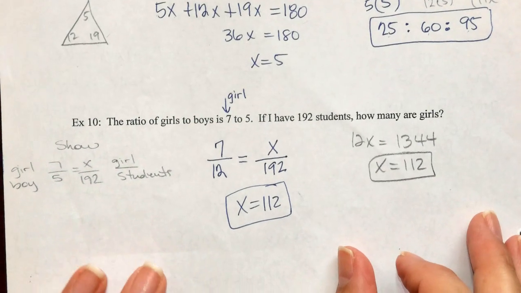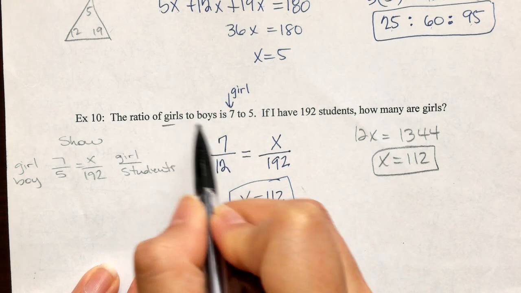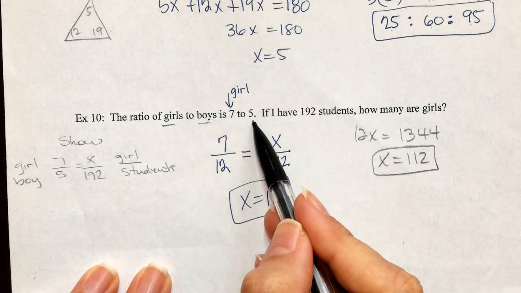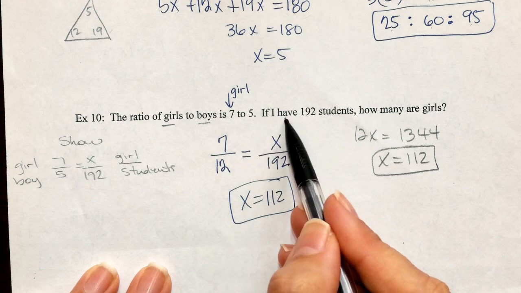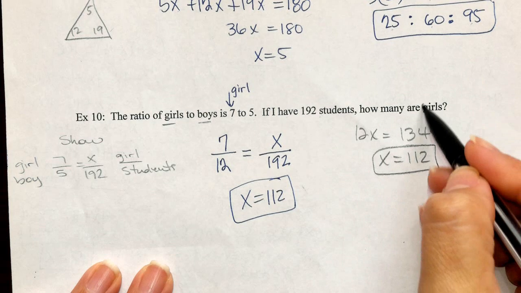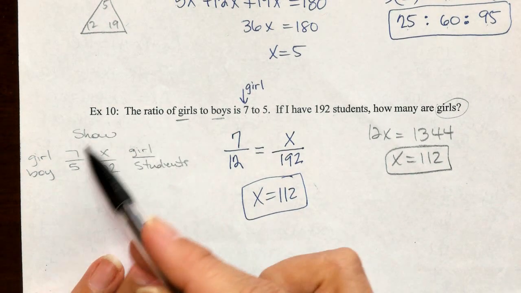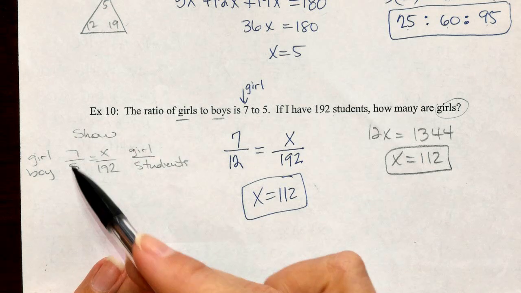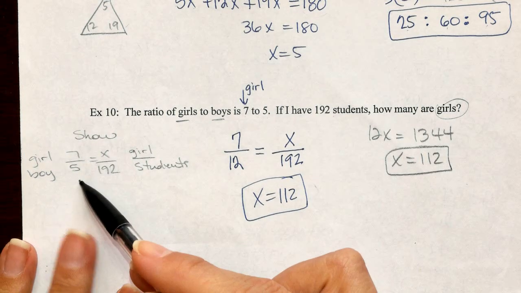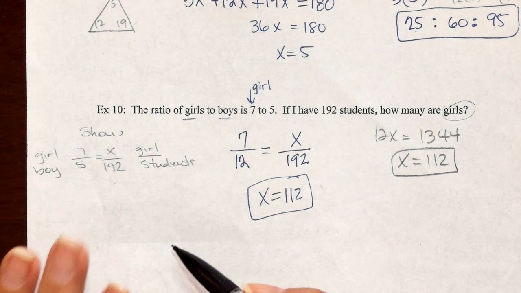Now let's look at the last one. The ratio of girls to boys is 7 to 5. So if I have 192 students, how many of them are girls? Okay, now this is what most students will do right here. They will put the 7 over 5 is equal to x over 192. But let me show you the problem with that.